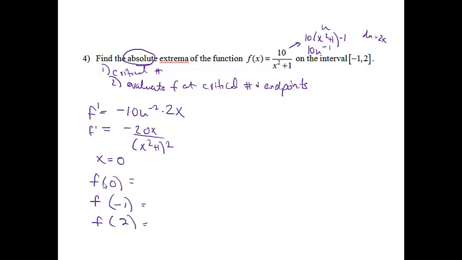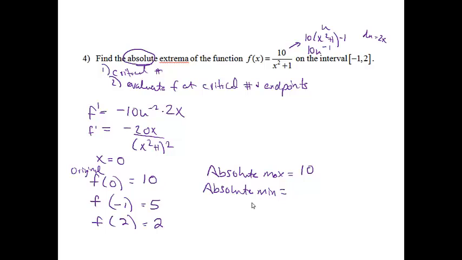Okay, when we evaluate f, we are plugging into the original equation. So if you plug 0 into the original equation, you will get 10. If you plug negative 1 into the original equation, you're going to get 5. And if you plug 2 into the original equation, you're going to get 2, right? And this says to actually find the absolute extrema. So the absolute max, it didn't say where it is, it says what is the absolute max. The highest y value that I ever reach is 10. And then my absolute min will be the lowest y value that I ever reach, which is 2.